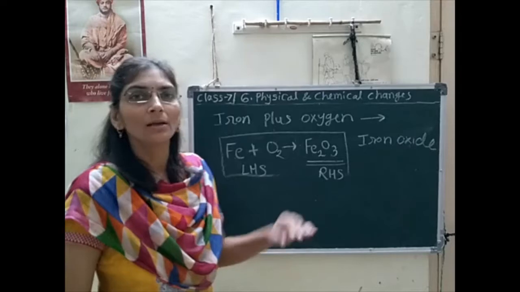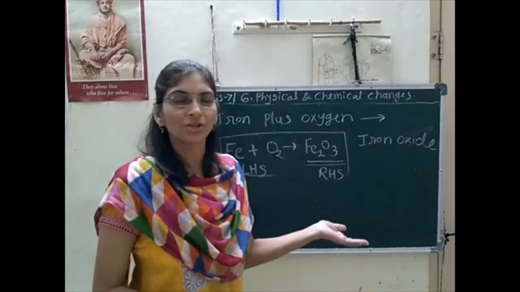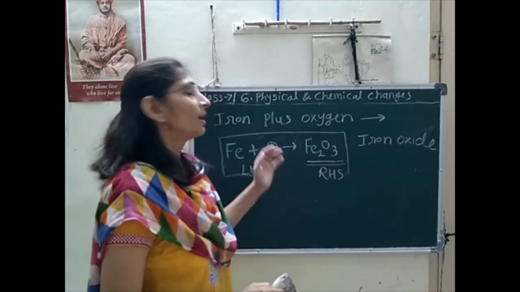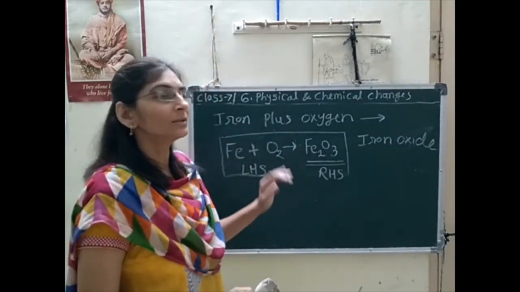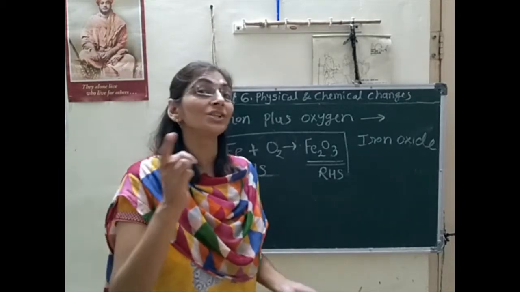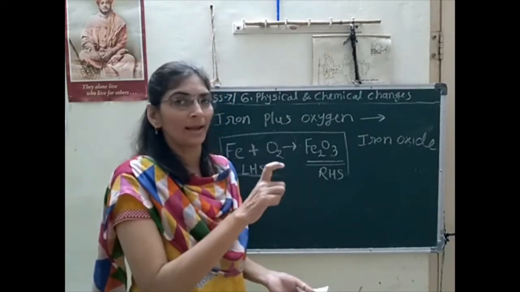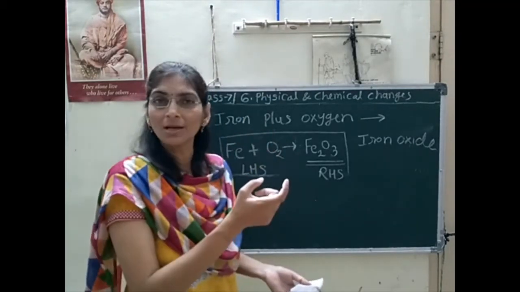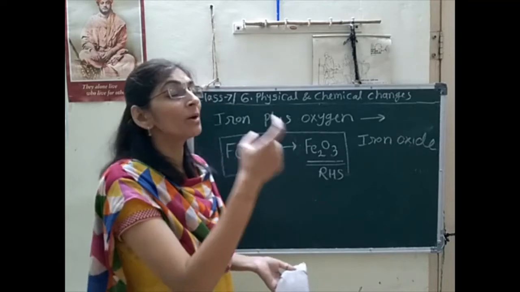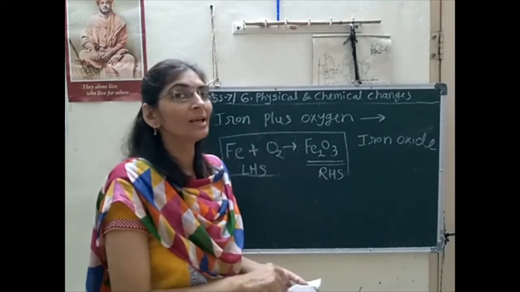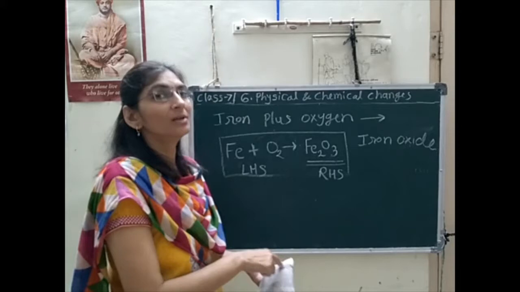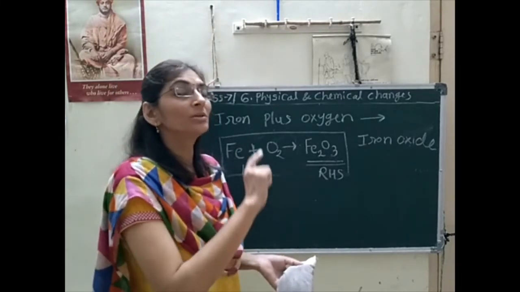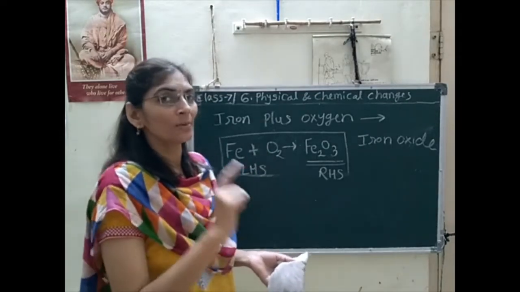So we will see 2-3 reactions again in this 7th chapter, in this chapter only, and you will understand better after that. We will see magnesium oxide. When magnesium burns in air, it will also react with the oxygen in the air and magnesium oxide will form. That also we will see. Again the displacement reaction, the reaction of iron with copper sulfate, that also we will learn. Now your reaction part has started properly.